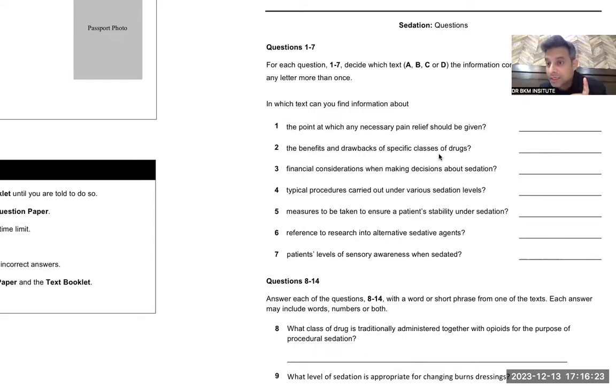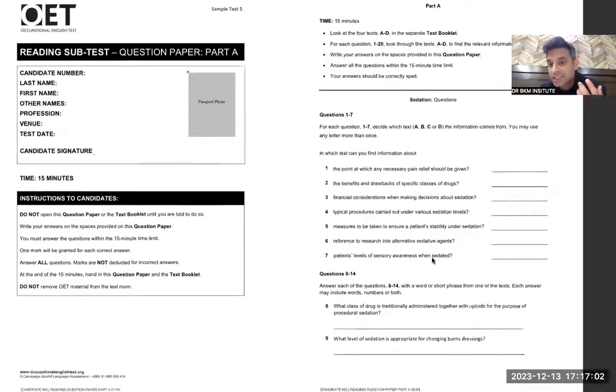Classes of drugs means classification. The drugs would be classified A, B, C, various kinds of drugs. Financial considerations while making a decision about sedation. Means general question. First question was pain relief. Second question was drugs. Third question was financial consideration. Typical procedures carried out under various sedation levels. Various sedation levels mean mild, moderate, something like that. Measures to be taken to ensure a patient's stability under sedation. Means what kind of measures to be taken. Reference to research. Research is a very important word, and we might find an alternative word. Patient's level of sensory awareness, that is, how much the senses are working.